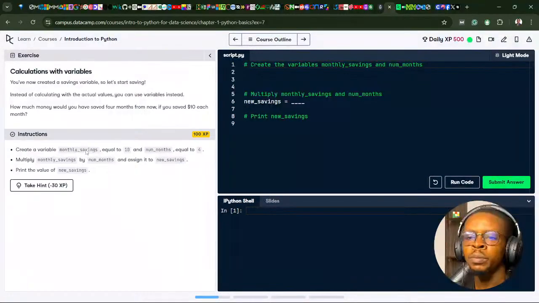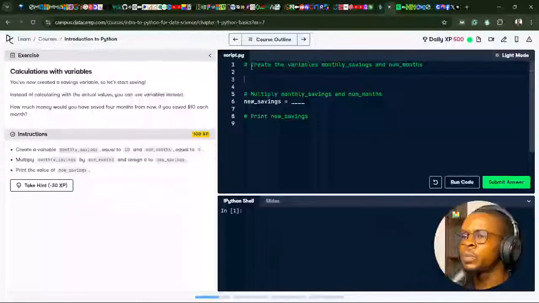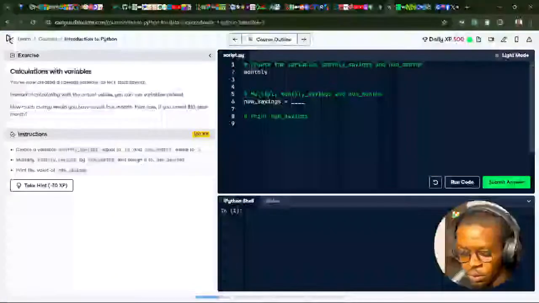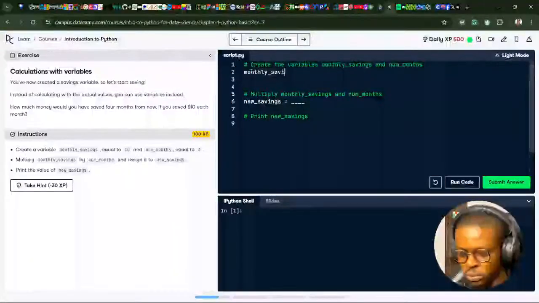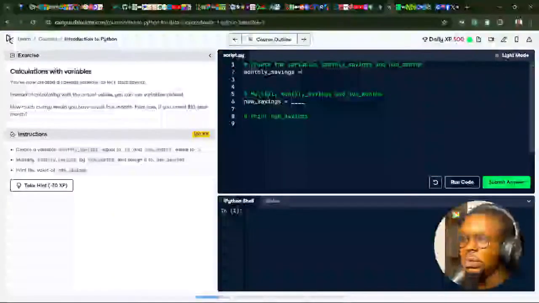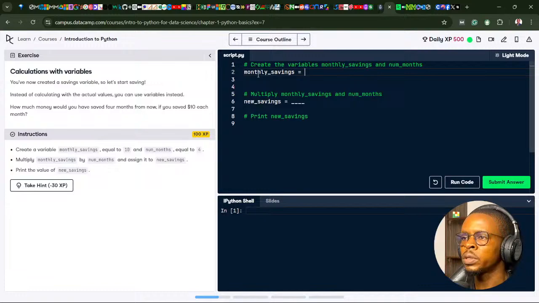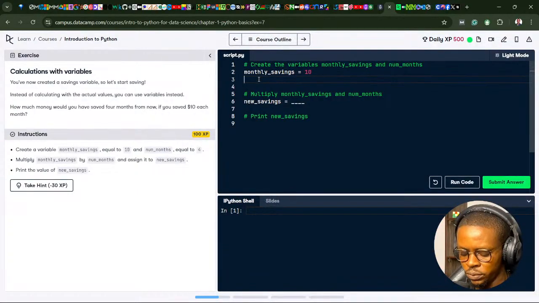We're going to create the variable monthly_savings equal to 10, and the number of months variable, num_months, equal to 4.